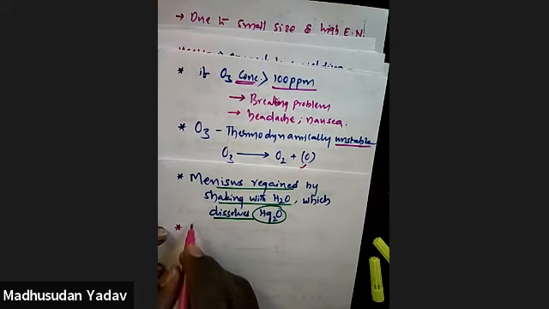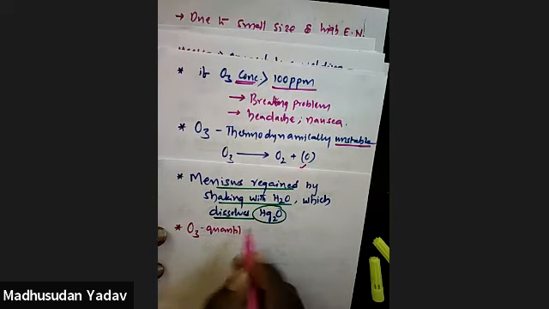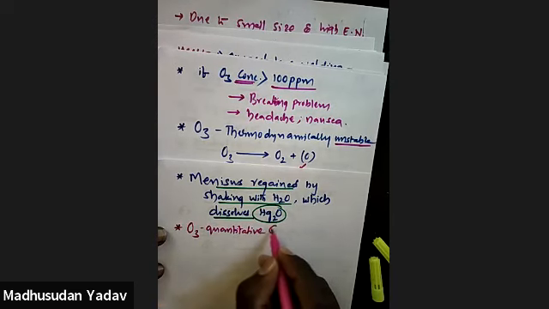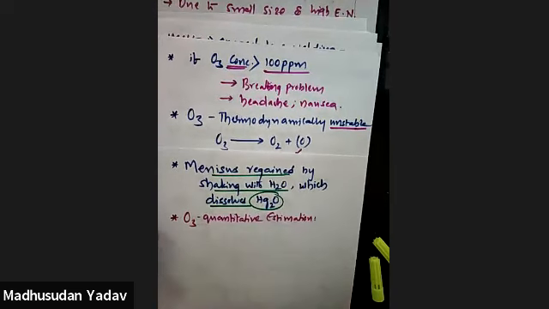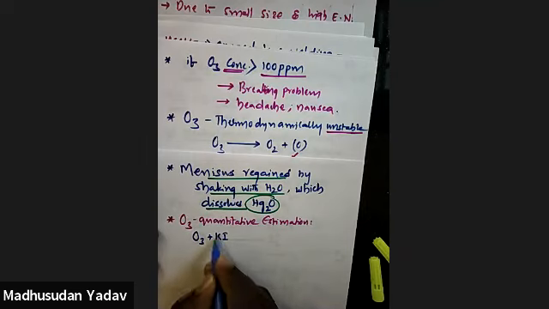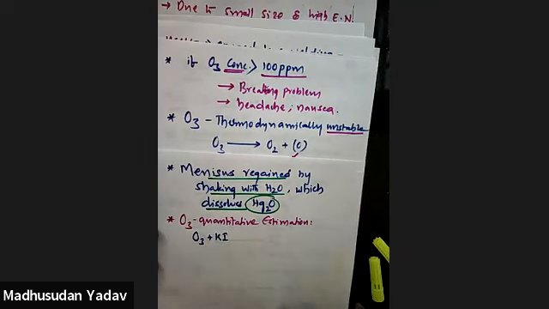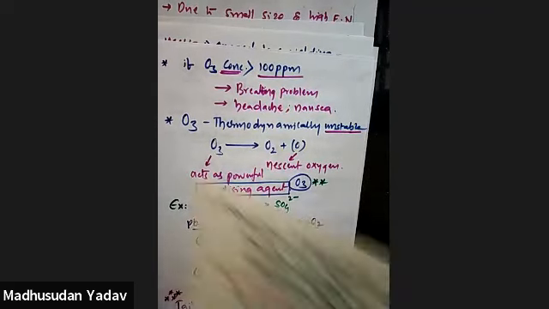Next, the quantitative estimation of ozone. How is ozone estimated quantitatively? Here, ozone first reacts with potassium iodide, and it converts iodide to iodine.